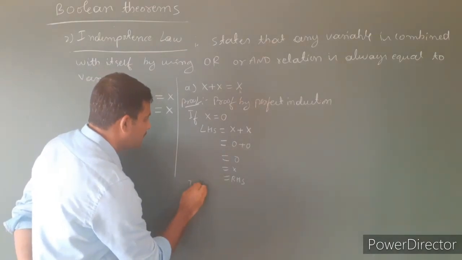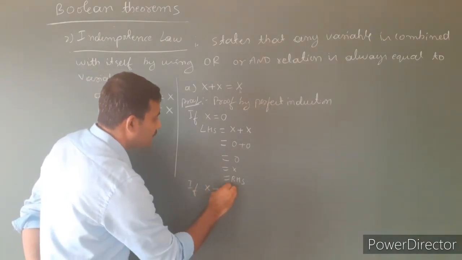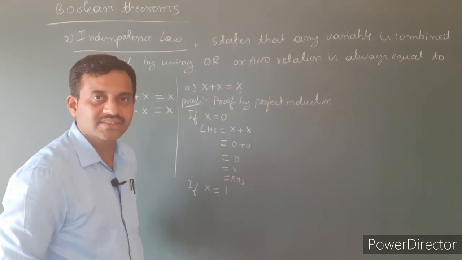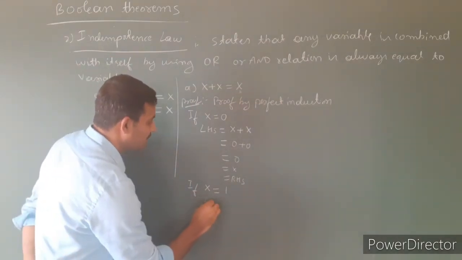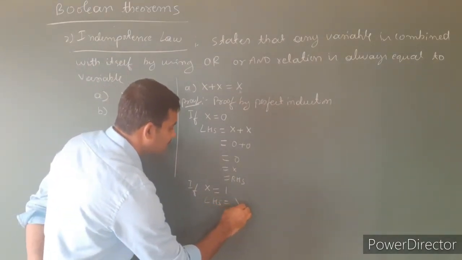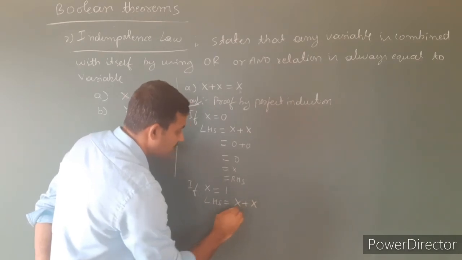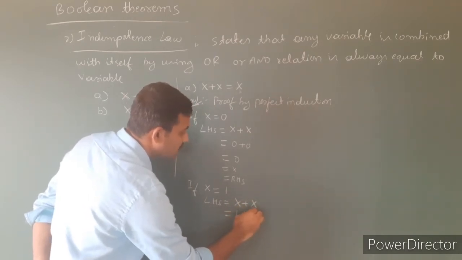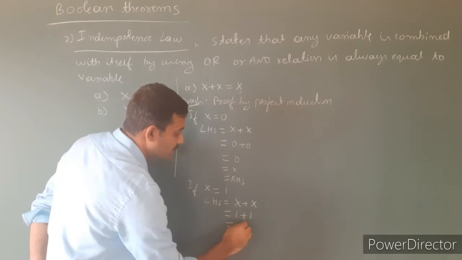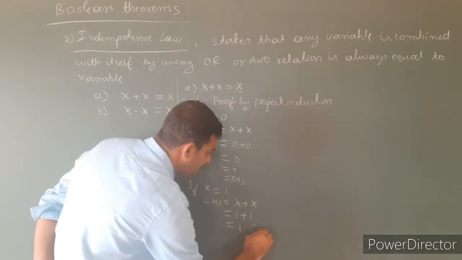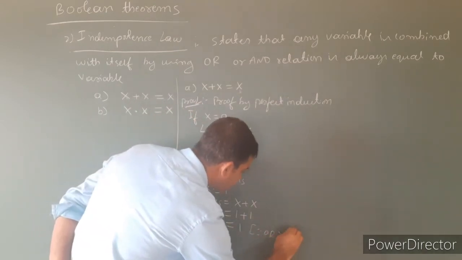If x is equal to 1, consider the left hand side, that is x plus x, which is equal to 1 plus 1. In an OR relation, 1 plus 1 is equal to 1. This is because of the OR relation.